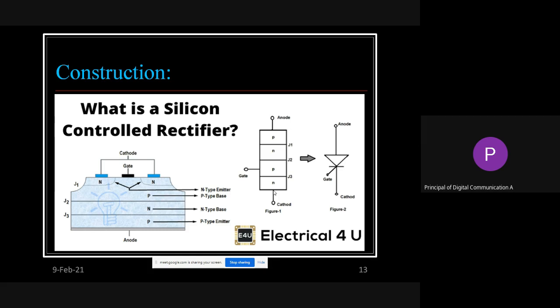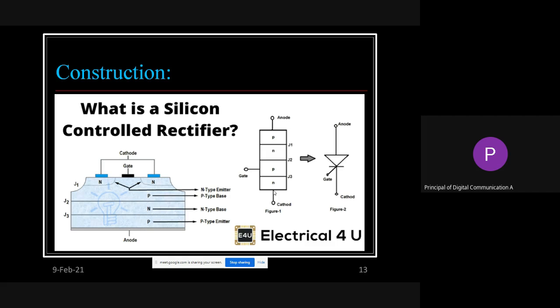So everyone has to concentrate and draw this diagram, the symbol also, in the notebook. I will give you 1 minute, and you draw a rough diagram of this symbol and the block symbol also.